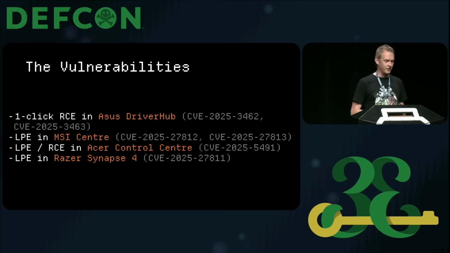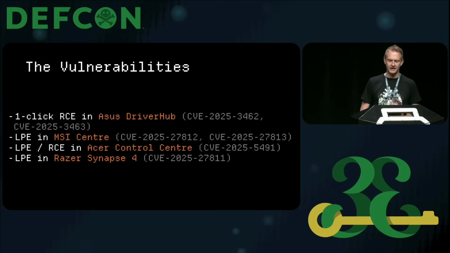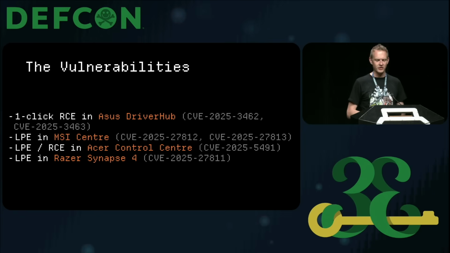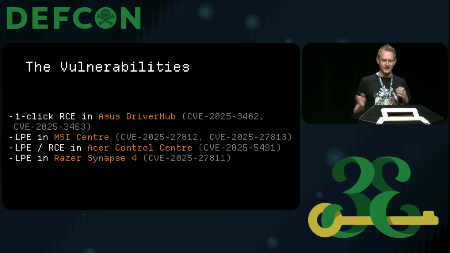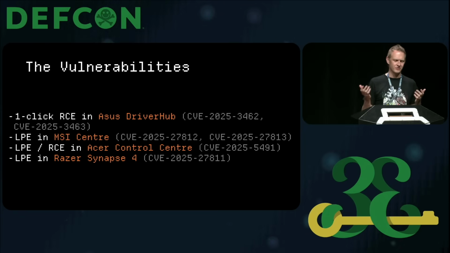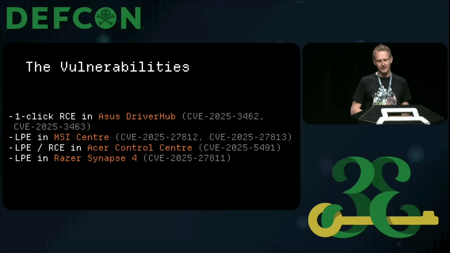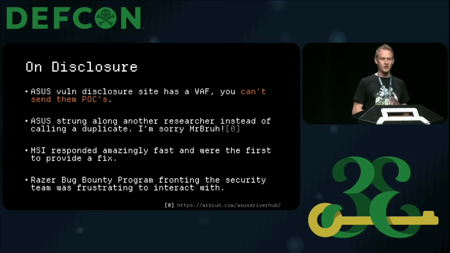In summary, the vulnerabilities that we've looked at included these 6 CVEs. They've all been reported and fixed. And Acer decided to make 2 bugs one, which I don't really understand, but that's fine. But like I said, they're all fixed. It leads me a little bit to talk about the disclosure for a bit. And if you are a vendor, please hear me out.